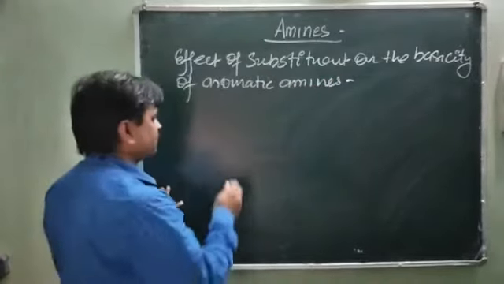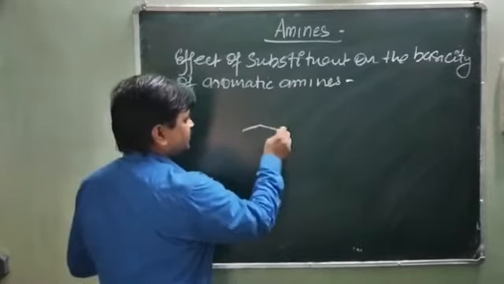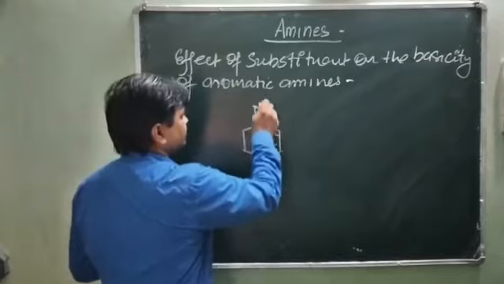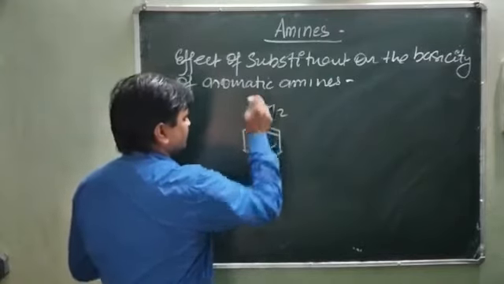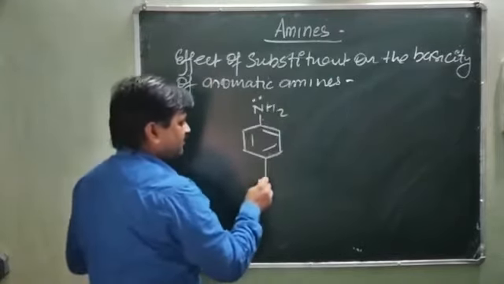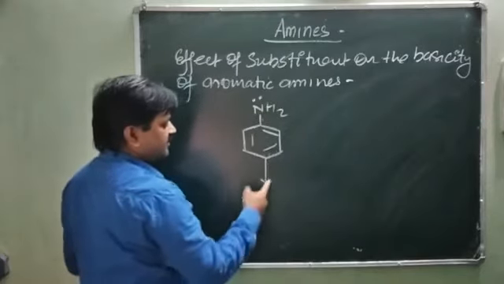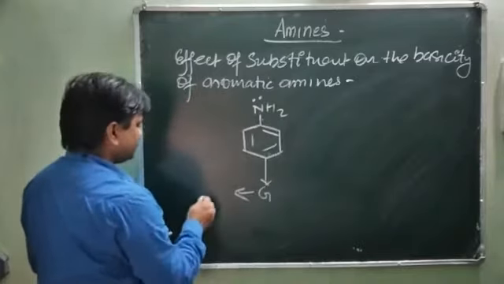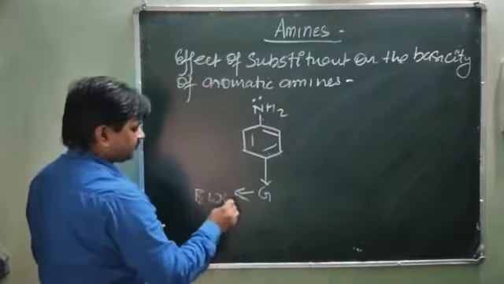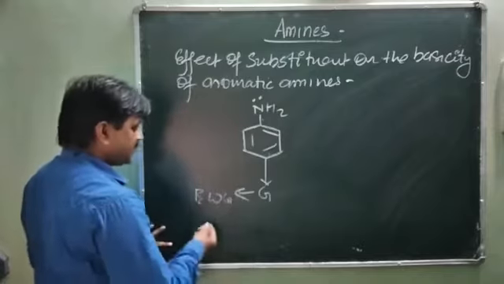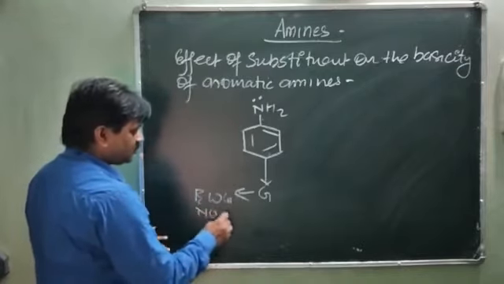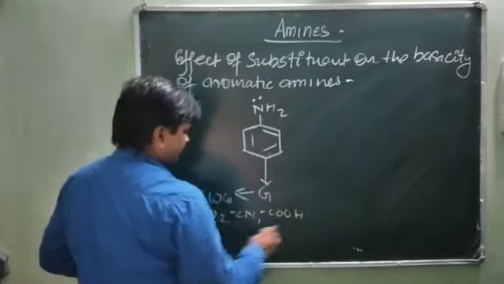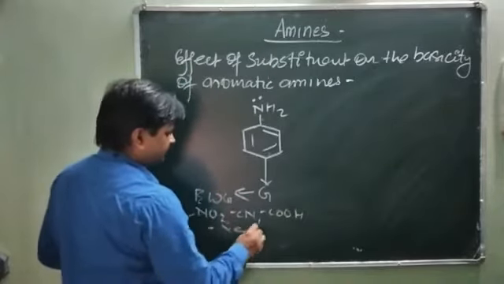There are two types of group. First you see here, this is the aniline, this is NH2. If the aniline has any group G, like the electron withdrawing group, EWG, like NO2, cyano, CHO, X (halogen), etc.